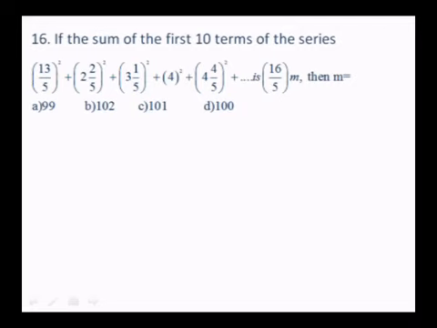16th one, the sum of the first 10 terms of the series (1 and 3 by 5) whole square plus (2 by 5) whole square, (3 1 by 5) whole square plus (4 by 5) whole square, etc. is 16 by 5 into m. Then what is the value of m?